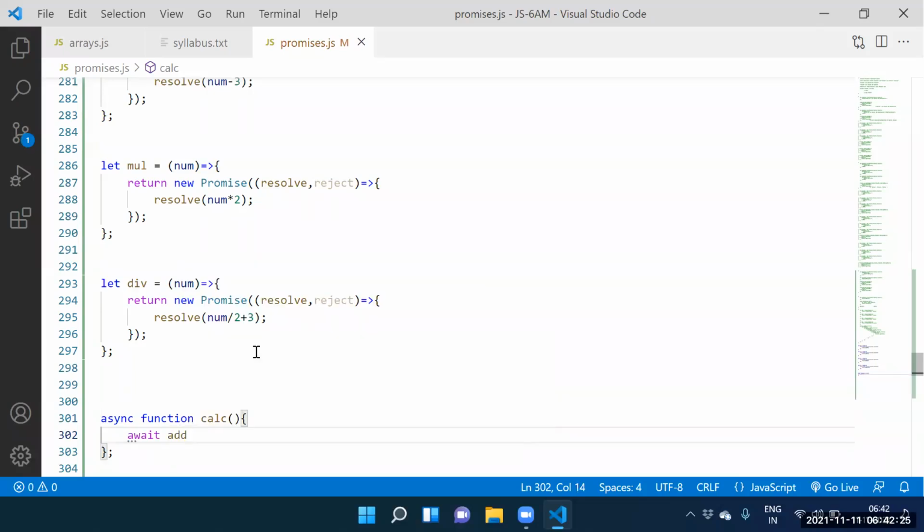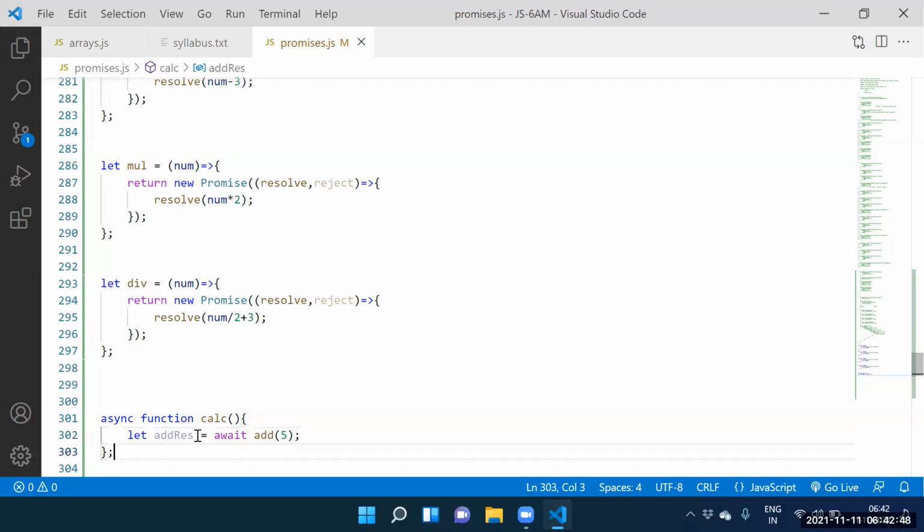Await add of 5. We are getting the result, and that result is stored into add result.